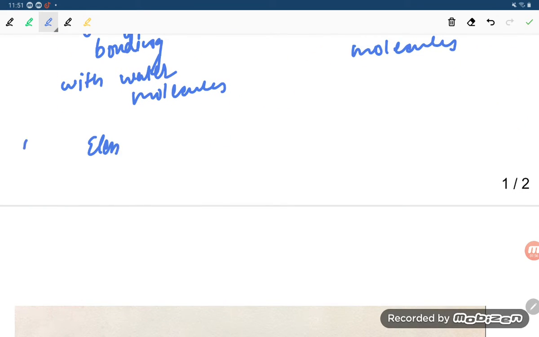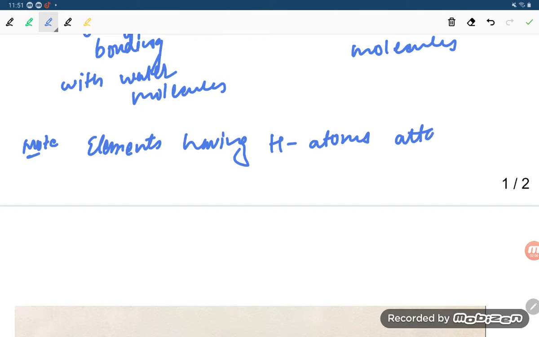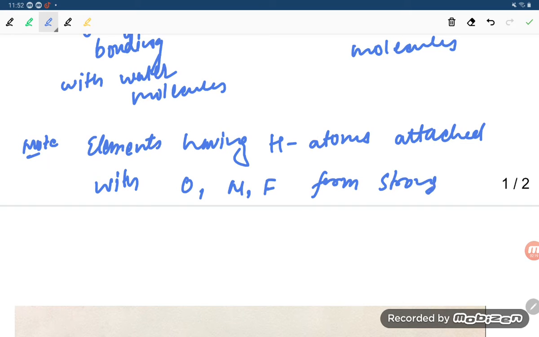Note, I am writing a note. Elements having a hydrogen atom attached to oxygen, nitrogen or fluorine form stronger hydrogen bonding.